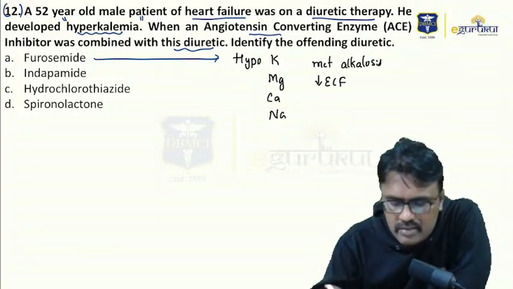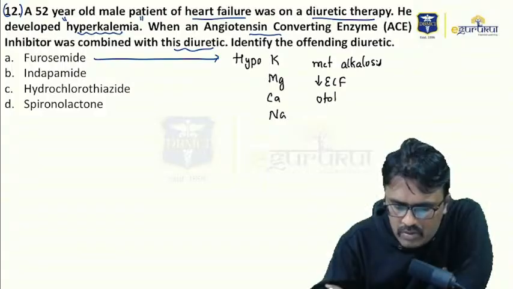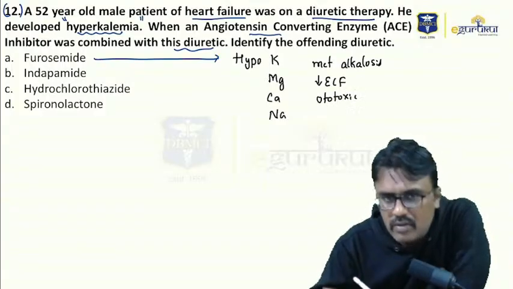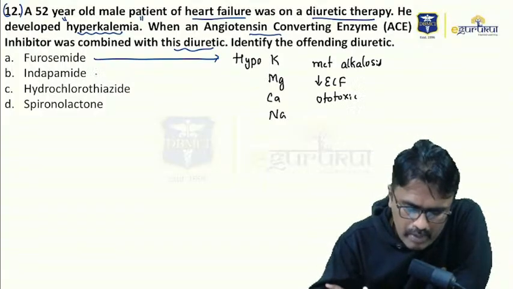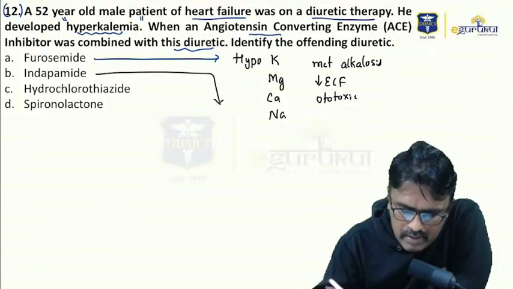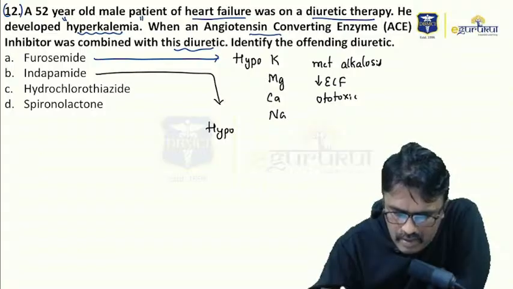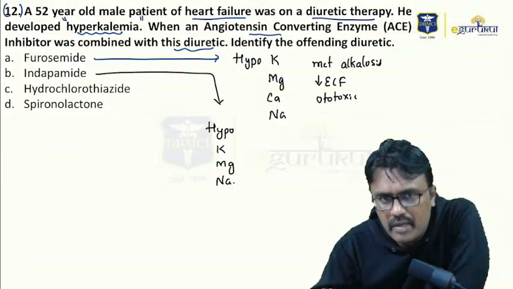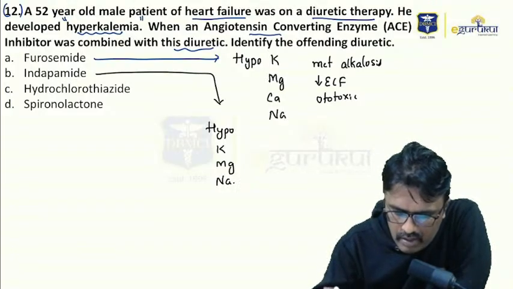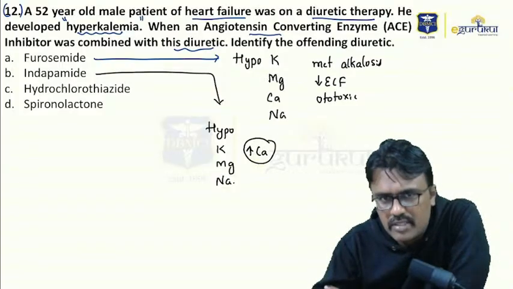Right, it can decrease ECF volume and cause ototoxicity. So this is the adverse effect. Now coming to indapamide. Indapamide is a thiazide diuretic. It can produce the same hypokalemia, hypomagnesemia, and sodium can be decreased, but here it will not decrease calcium, it will increase calcium. So it can cause hypercalcemia, that's the difference.